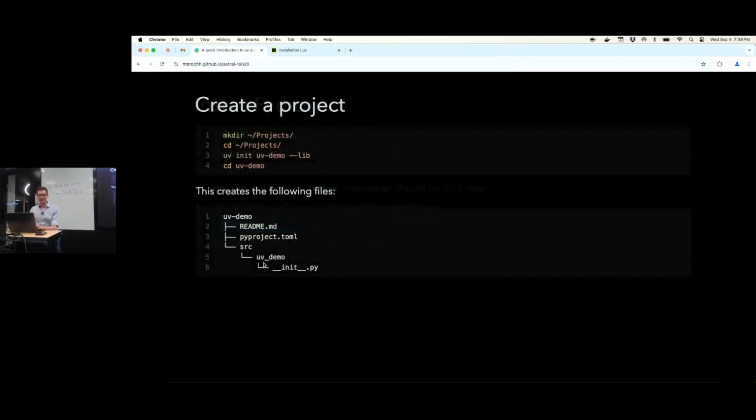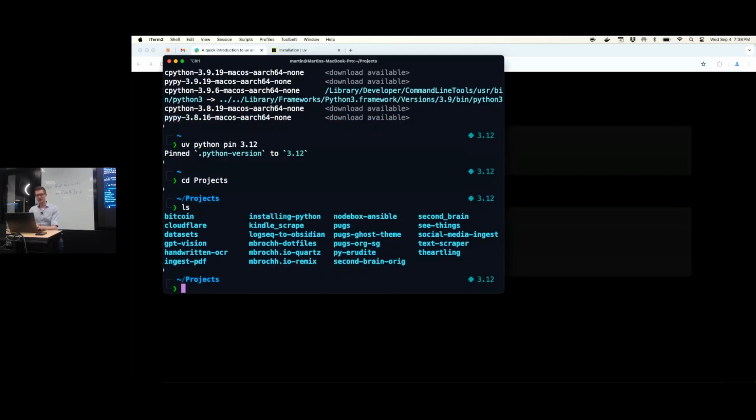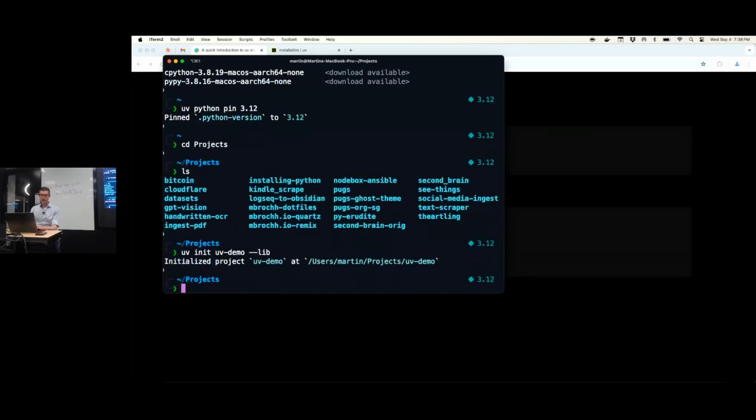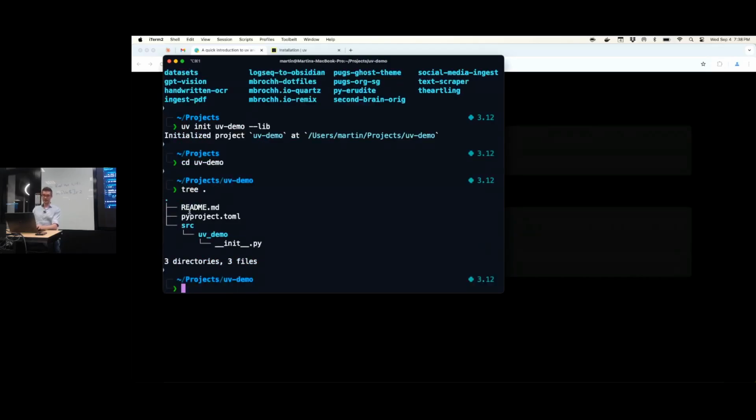Okay, yeah, we've already seen this. So uv also manages your virtual environments, so you don't have to worry about virtualenv and virtualenvwrapper and all these things anymore. So what I would now always do, I would go into my projects folder, and then I would do uv init, and then the name of my project, let's call this one uv-demo, and then --lib. So then I will go into that folder, and it created a README file, a pyproject.toml file, a src folder, the uv_demo folder, and an init file with some boilerplate code inside.